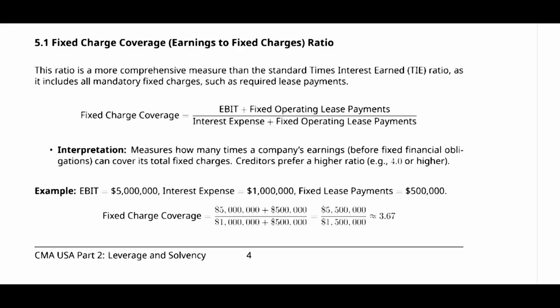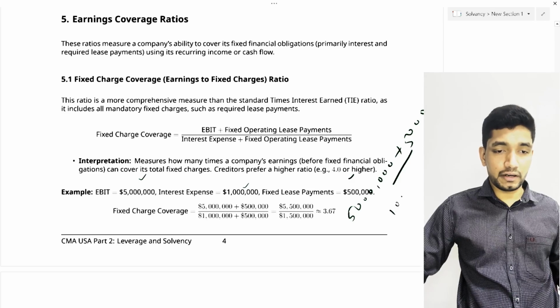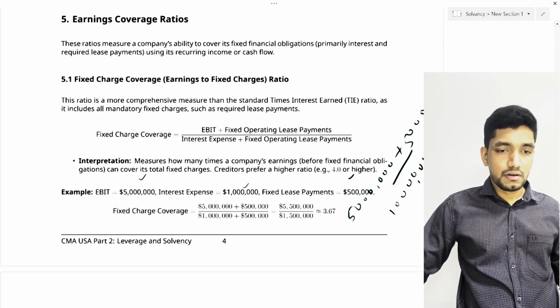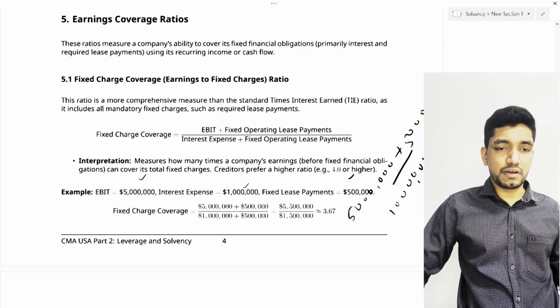So let's look into this case. In this case, the EBIT is 5 million, the interest expense is 1 million and the lease payment is 500,000. So here the formula is 5 million, our operating income, plus 500,000, that is the fixed lease payment, divided by total fixed charges, that is interest expense of 1 million plus 500,000, that is the lease payment.